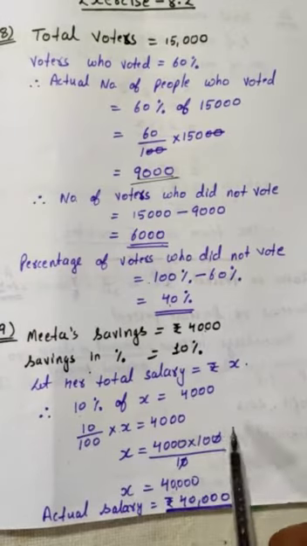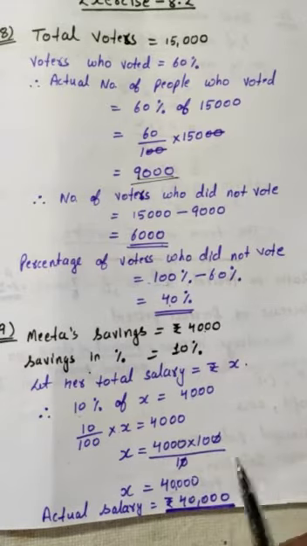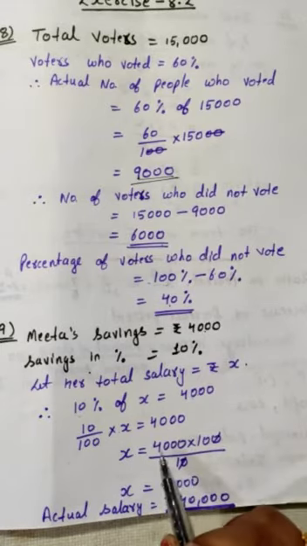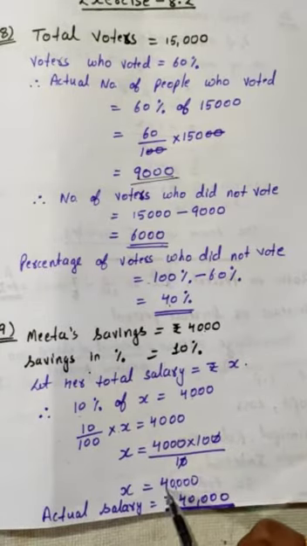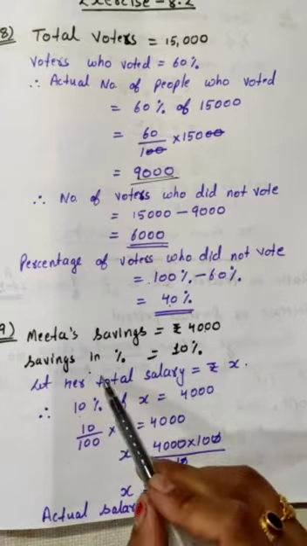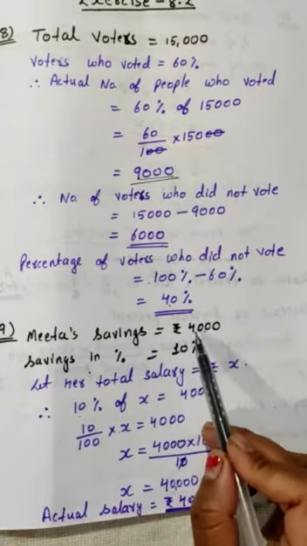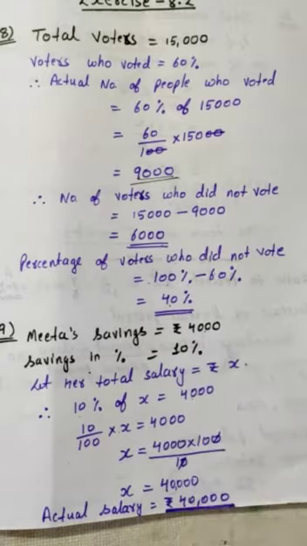Before transposing it, you can cancel also. I have not cancelled here because I have cancelled over here. It is one and the same thing. So 4,000 into 100 upon 10. The 0 and 0 get cancelled. So the answer is 40,000. That means her actual salary is 40,000, out of which she saves 10%, which is 4,000 in the actual amount. This way you have to understand the word problems and do them.